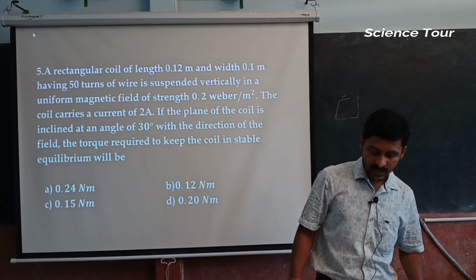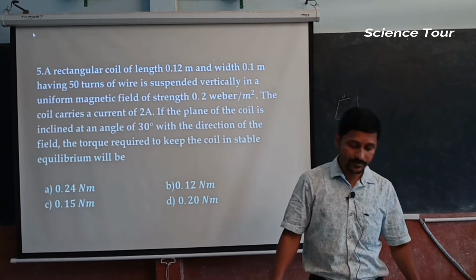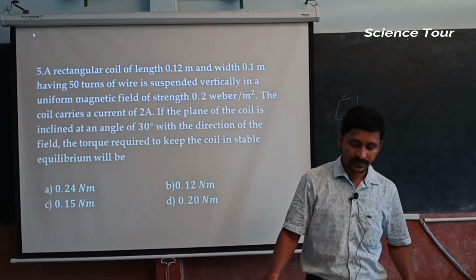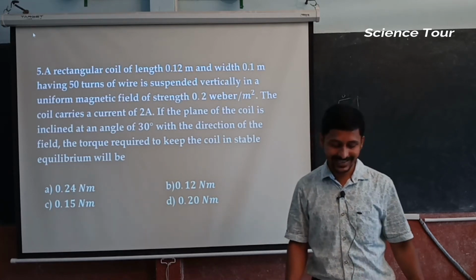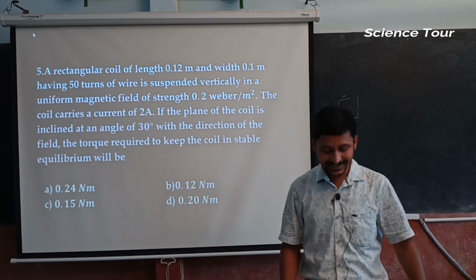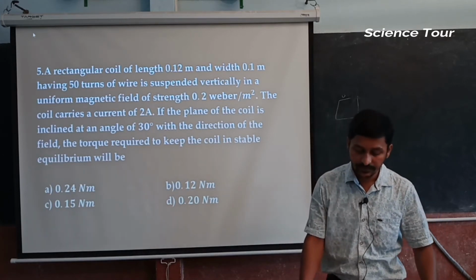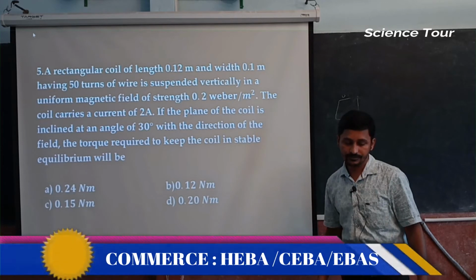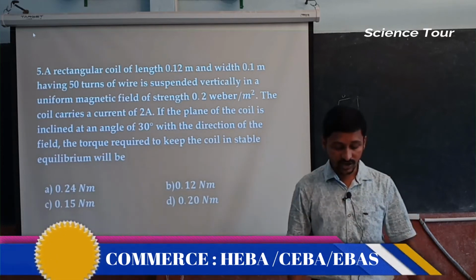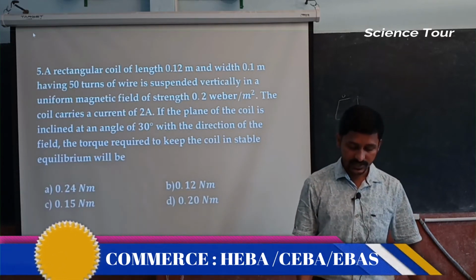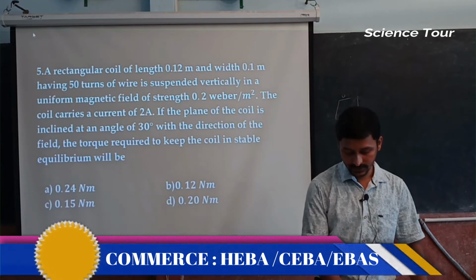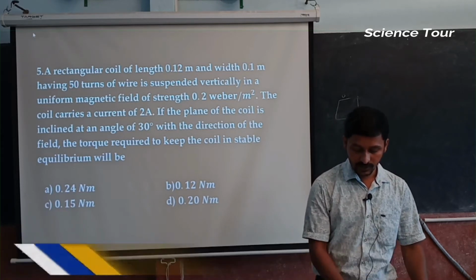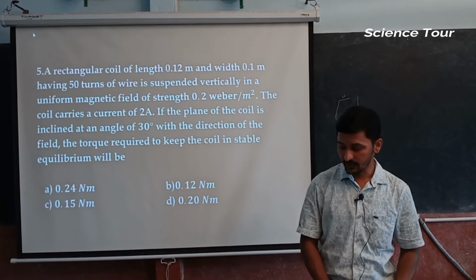The coil carries a current of 2 ampere, again SI units. If the plane of the coil is inclined at an angle theta, that is 30 degree, with the direction of the field, the torque required to keep the coil in the stable equilibrium.